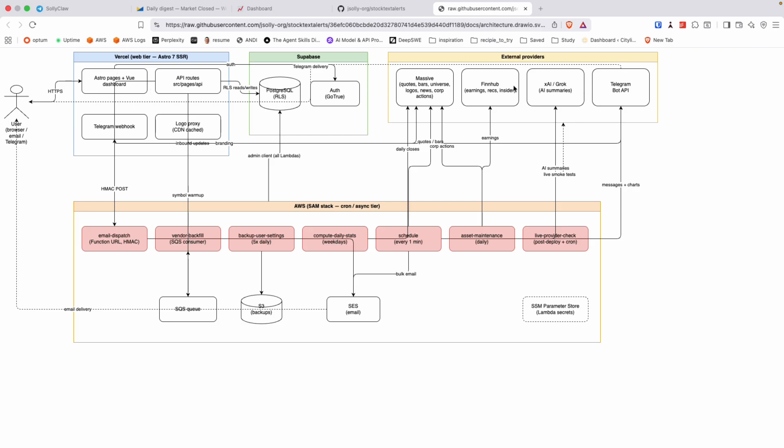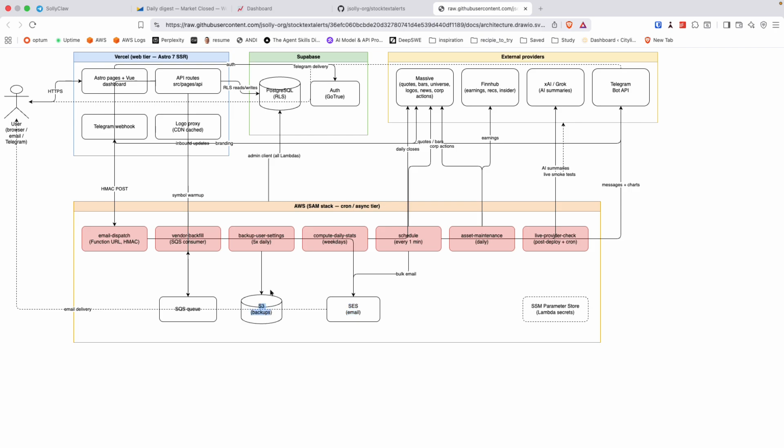And then for our external providers, I'm using Massive for stocks and tracking a bunch of things related to the assets. Finnhub has some unique ones like the earnings calendar and insider trades. I use xAI Grok for doing some of the summaries and for tracking social media rumors. The Telegram bot API, of course, for doing Telegram stuff. Other than that, everything is in AWS using CloudFormation. So we're talking SES for email.